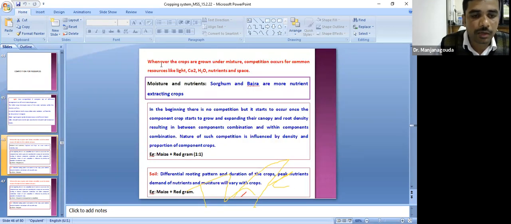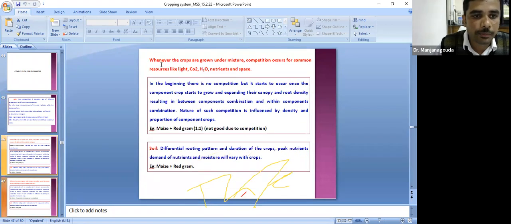The same applies to moisture requirement and nutrient requirement, and a differential rooting pattern should be there. The crops we have selected in intercropping should differ in the rooting pattern. For example, in maize and red gram, maize has a fibrous root and red gram has a deep root system. There will not be any competition for the nutrients while extracting from the soil.